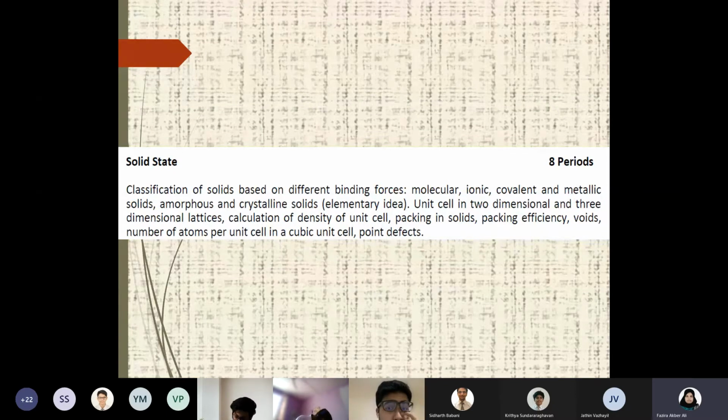So as you can see over here, solid state, it's a classification of solids based on